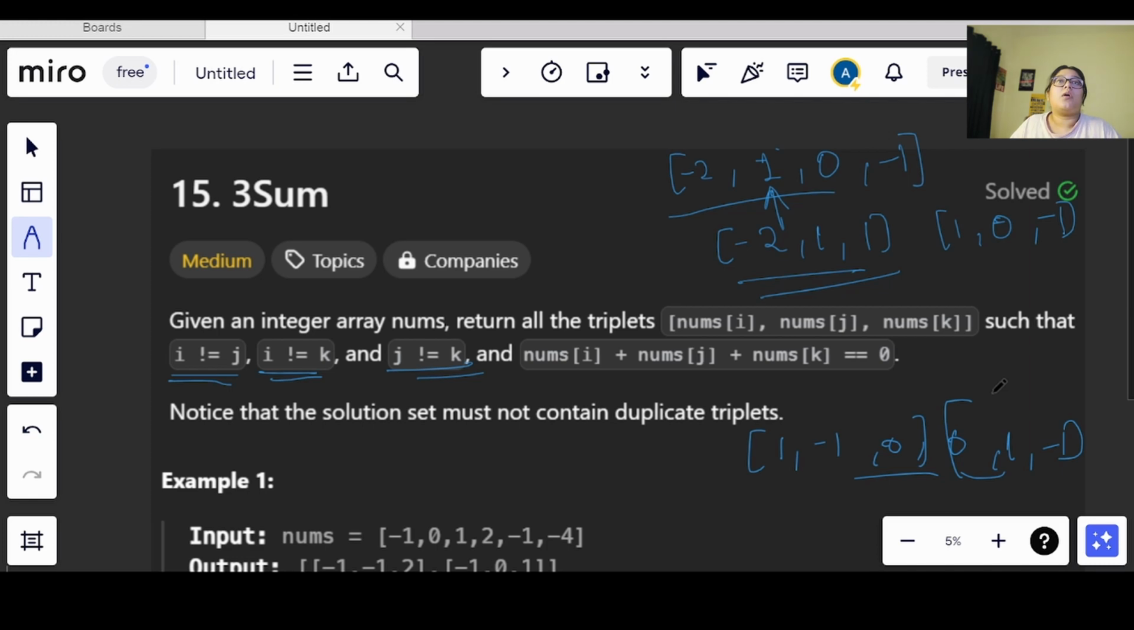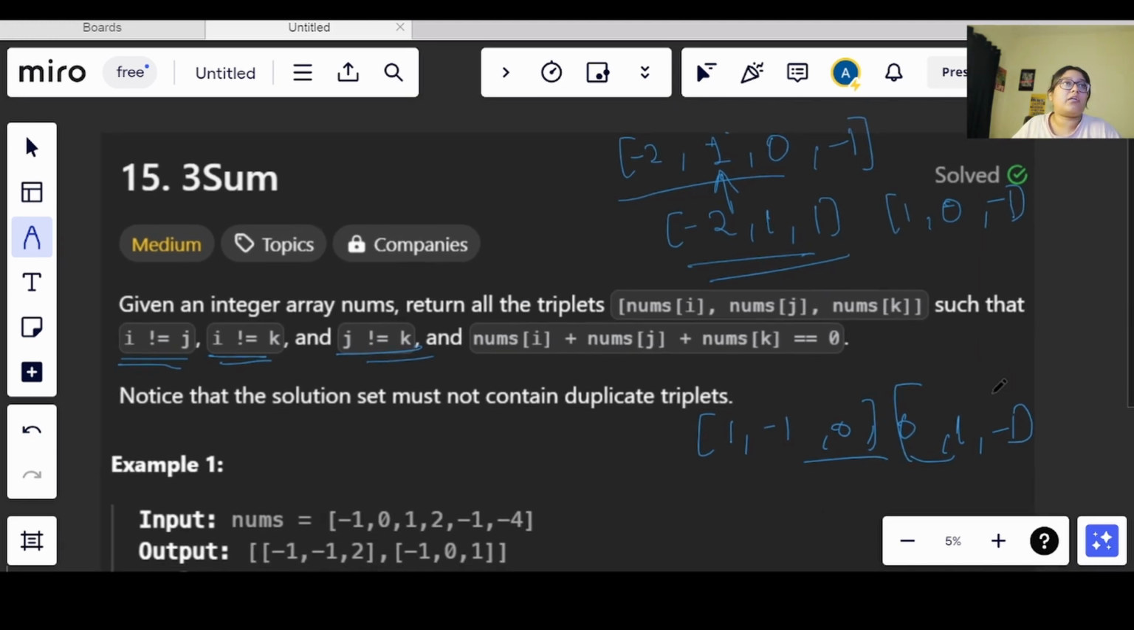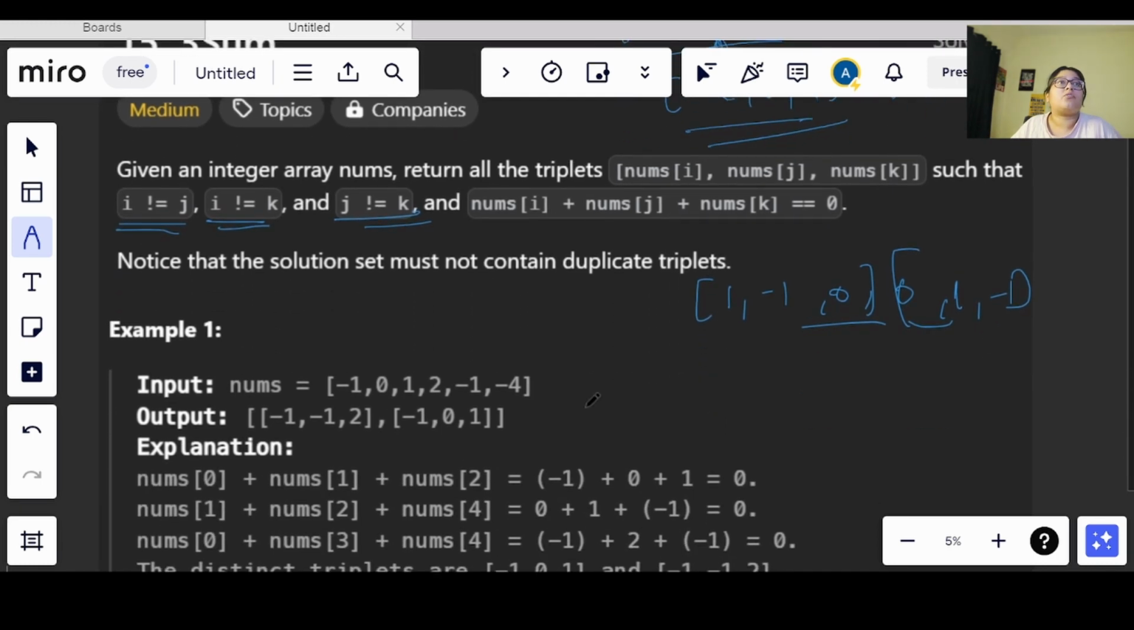Now we went through the question, right? Let's see once again. The array nums will be given. We need to return all the triplets such that the indexes are not equal and the numbers add up to 0. The other thing we need to notice is that the solution set must not contain duplicate triplets. So this is one thing.